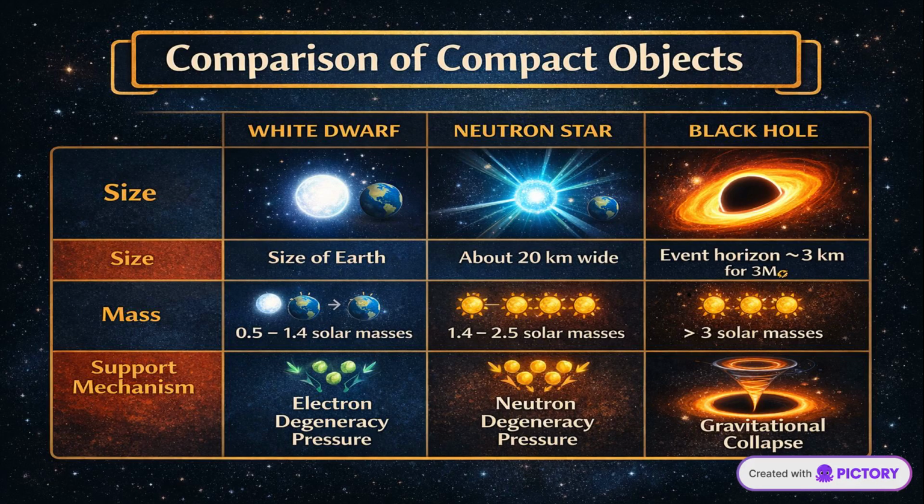Let us compare the three compact objects. White dwarfs are Earth-sized and supported by electron degeneracy pressure. Neutron stars are much smaller, around 20 kilometers, and supported by neutron degeneracy pressure. Black holes have no solid surface; their defining feature is the event horizon, governed purely by gravity. Mass increases from white dwarf to neutron star to black hole, and so does gravitational intensity. Thus, compact objects represent a hierarchy of extreme physics.